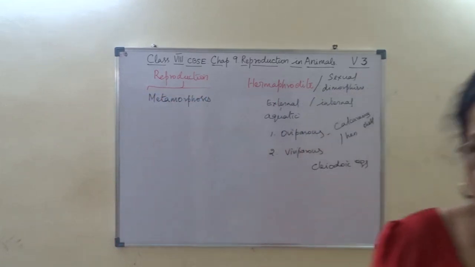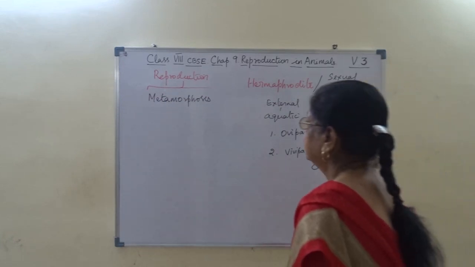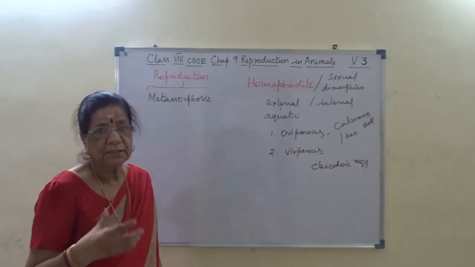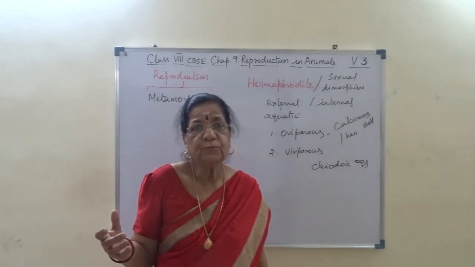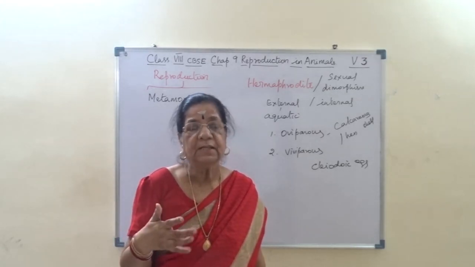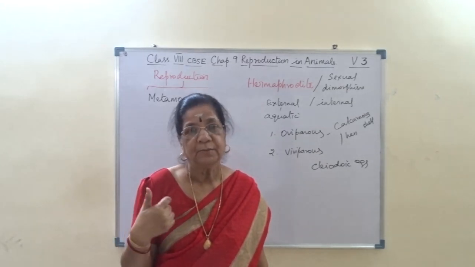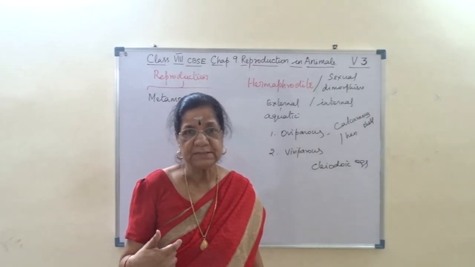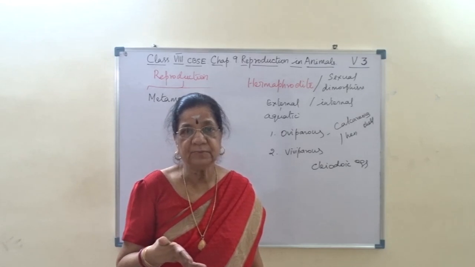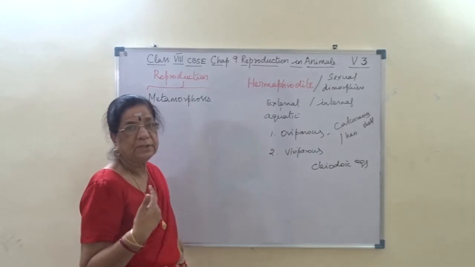Metamorphosis is when an egg undergoes a series of developments without resembling the adult and then is transformed into an adult. The process is called metamorphosis. For example, frog, it undergoes the phenomenon called metamorphosis.